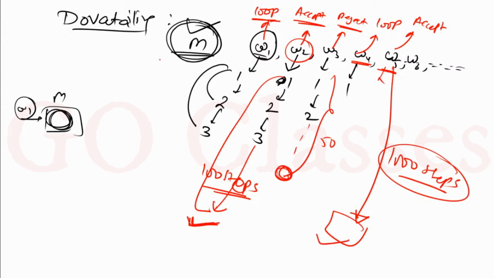So that is the point. This is our dovetailing technique. We are not spending our dedicated time on any string. We are doing it parallelly. You can think of it like this, we are doing all these things parallelly.